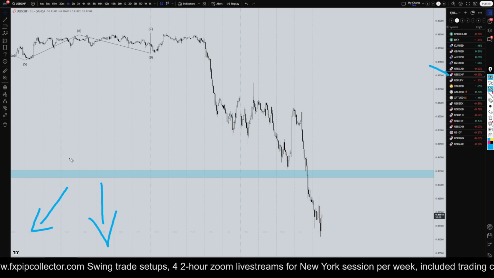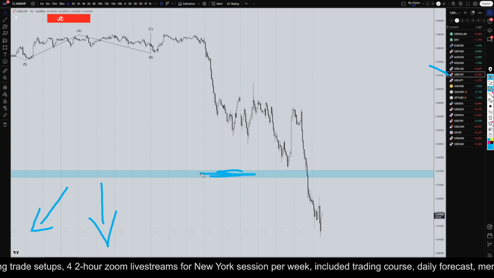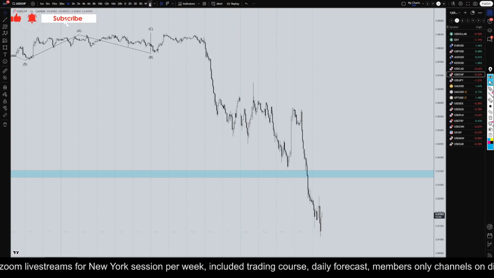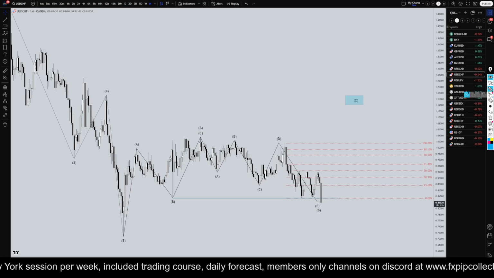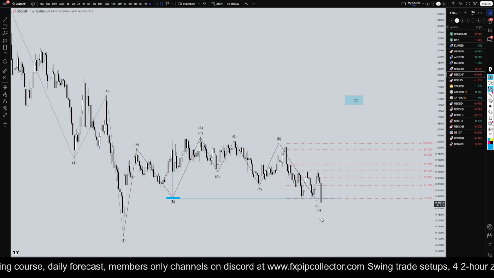So US dollar Swiss broke down in a big way this week. This blue box right here represents all-time lows on the monthly time frame. So we did make, actually it didn't make all-time lows. Some of the other Swiss pairs definitely did make all-time lows, but this is definitely a very significant break of structure to the downside.